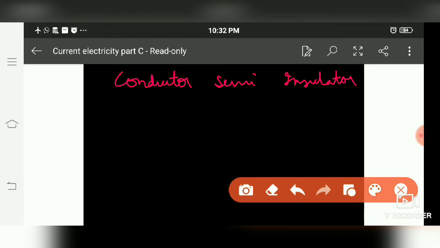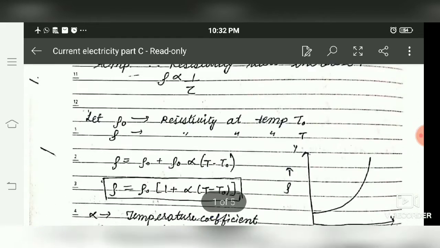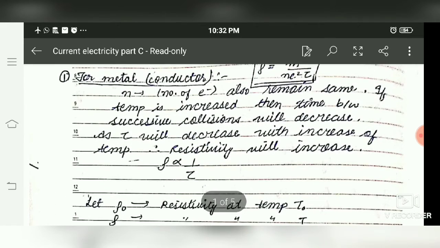We are going to discuss how the resistivity of these three types of material varies with temperature, or how it depends upon temperature. So let's start first of all with conductors, or say metals.